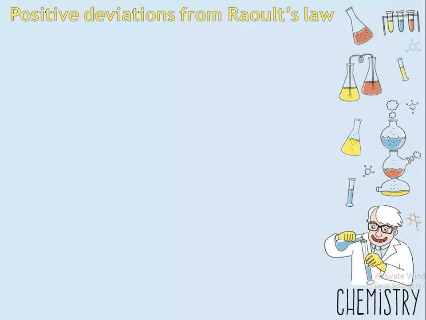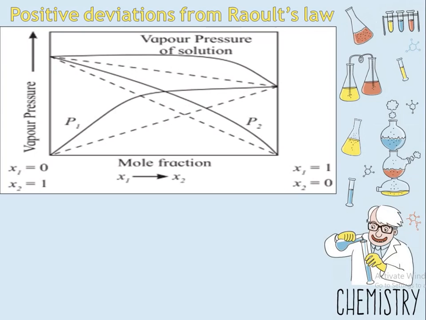First is positive deviation from Raoult's law. The cause for these deviations lies in the nature of interaction at the molecular level.